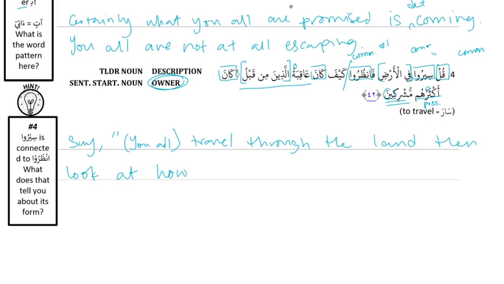So كان عاقبة الذين من قبل, we translate عاقبة as end, outcome. عاقبة is an outcome, and we know it's part of a possessive. So outcome of those, من قبل is from before. The outcome of those from before. So look at what the outcome of those before was. We'll start with our doer: the outcome of those from before. And then kana translates as was. So we're starting with our doer and then our action.